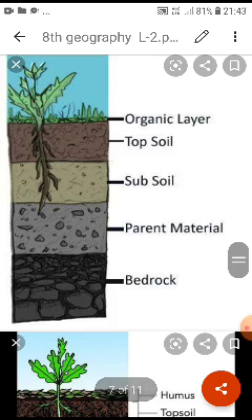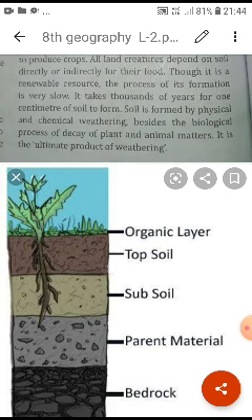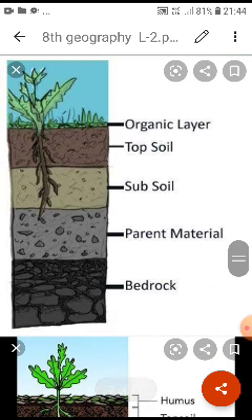These two diagrams are especially about showing the physical map of India, which shows the different soils in the country, that you have to draw, and the other is the layers of the soil. These two diagrams you have to draw.